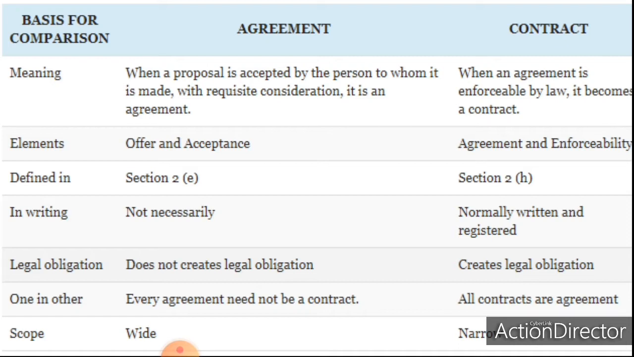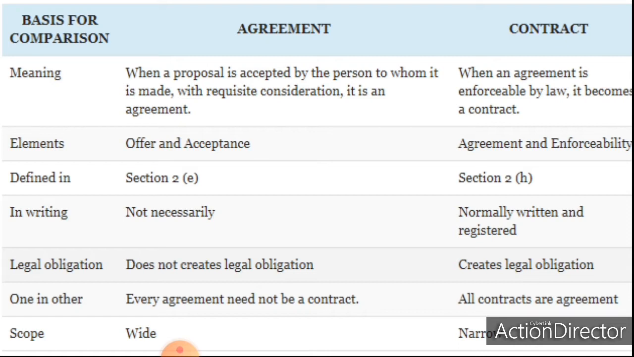A written format is not necessary in the case of an agreement. Usually, a written and registered format is followed in a contract. Agreement does not create legal obligation, whereas contract creates legal obligation. All contracts are agreements, but all agreements are not a contract. Scope of the agreement is wide. That means when compared to agreement, scope of the contract is narrow. So, the wider term is agreement and the narrow term is contract. So, these are all about the main differences between agreement and contract.